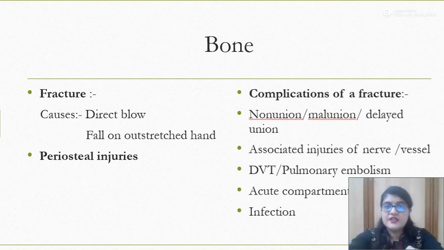Now, what are the complications of a fracture? We all know that if there are certain factors, such as if the patient is suffering from diabetes, or if the patient is aged, or if the patient is not keeping the immobilized limb in an immobilized position properly, then there are chances of non-union, malunion or delayed union. Other complications are DVT, associated injuries of blood vessels or even nerves, and acute compartment syndrome and infection. These were the complications of bone.